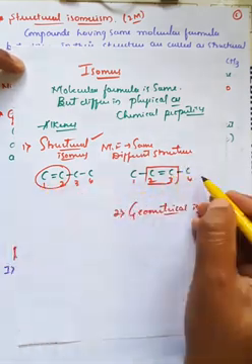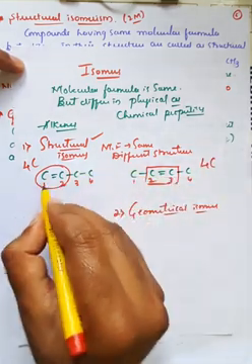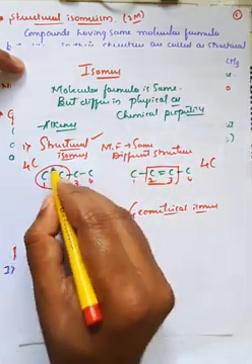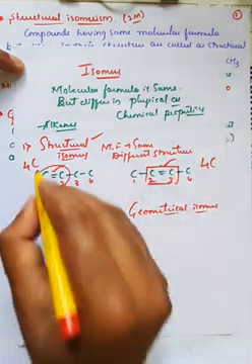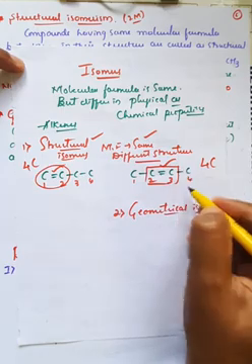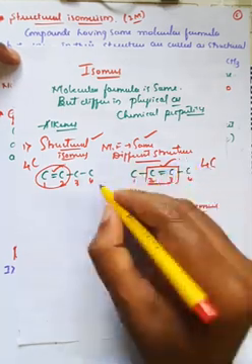Observe here. The molecular formula is the same. It also consists of 4 carbon atoms. But in the first example, first and second carbons have the double bond. In the second example, second and third have the double bond. Therefore, the molecular formula is the same, but the different structures are called structural isomers. These are the examples for structural.